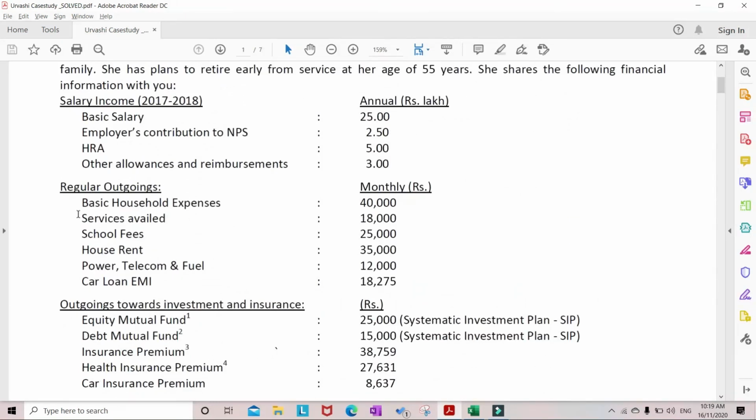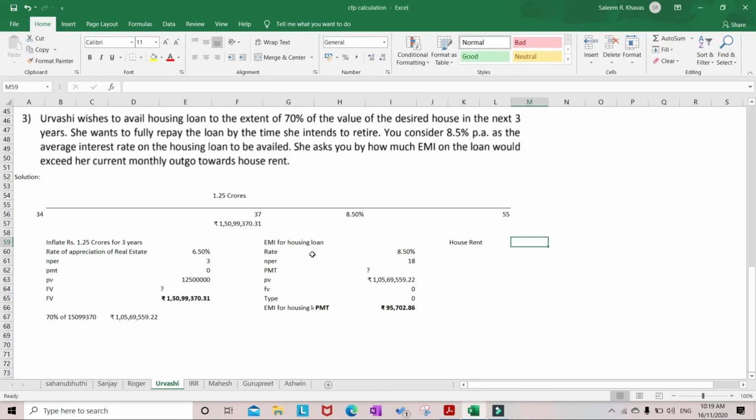In regular outgoings, house rent is given as 35,000. So this is the monthly house rent. Now we should find how much it exceeds. We can calculate EMI minus house rent.